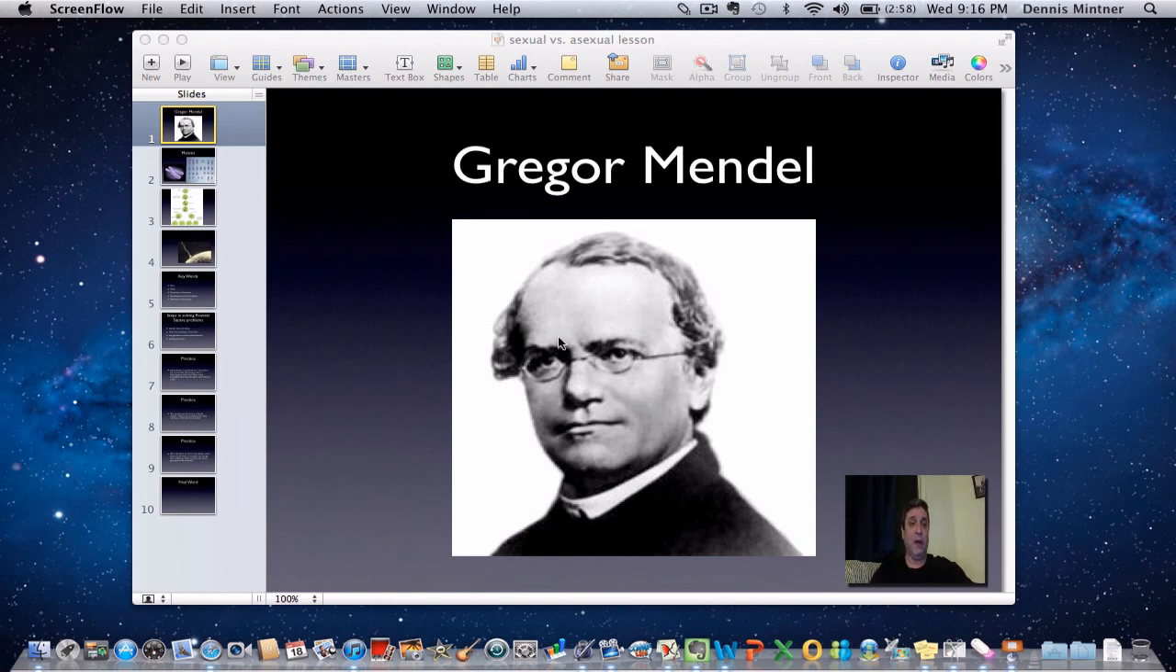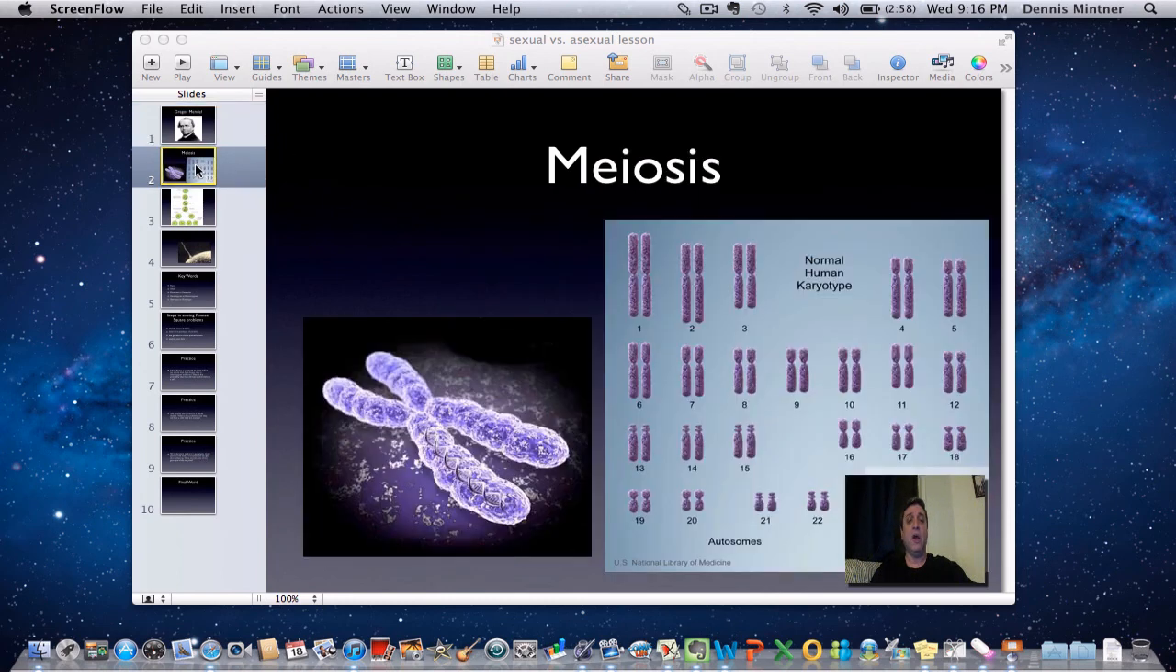Now here's the cool thing. Later on, we discovered after his death all of this stuff we talked about in the last unit about meiosis, about chromosomes. We didn't know anything about chromosomes, Mendel didn't, and that all of those genes that he was talking about in those peas were actually on chromosomes.